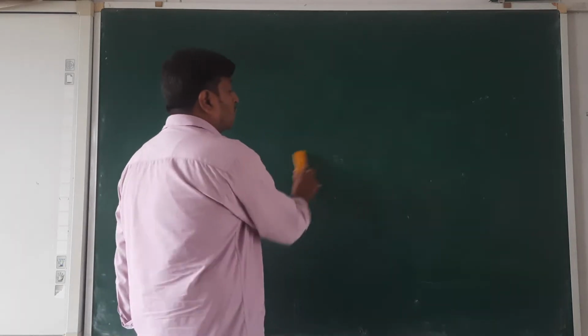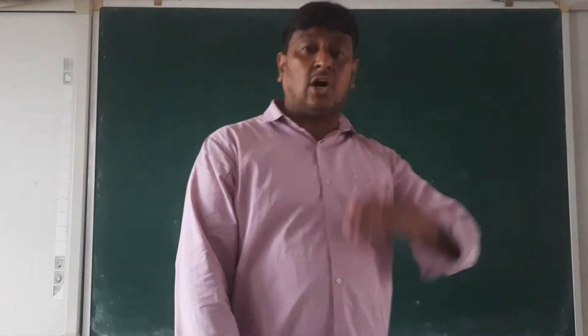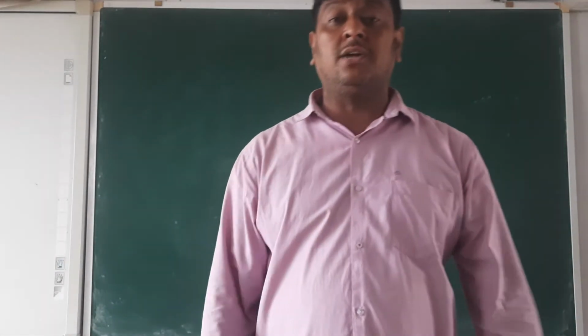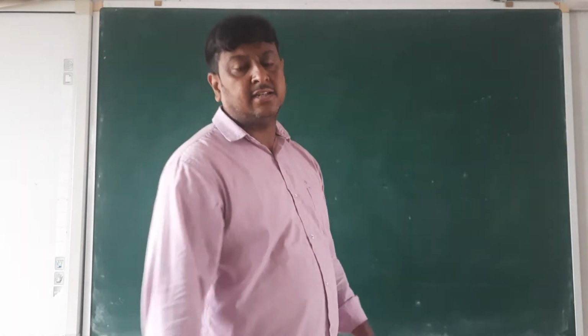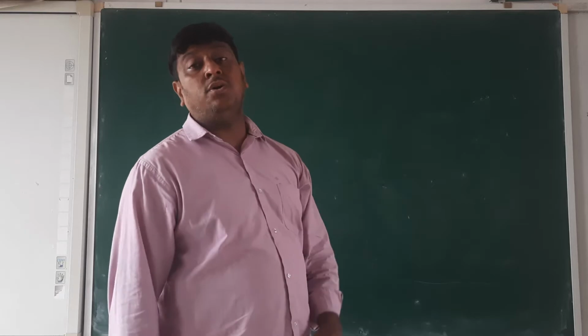And when we utilize this ratio in our accounting and make the relation between the different accounts or different heads given in the financial statement, that is called accounting ratio.